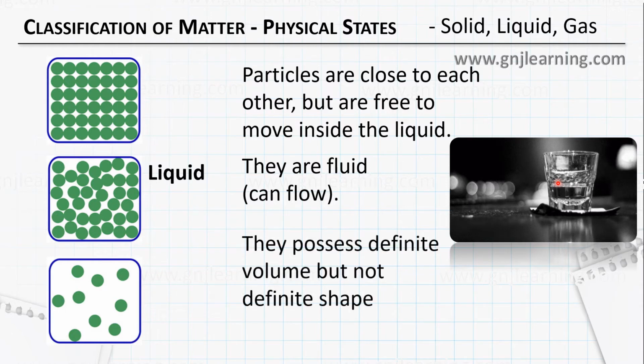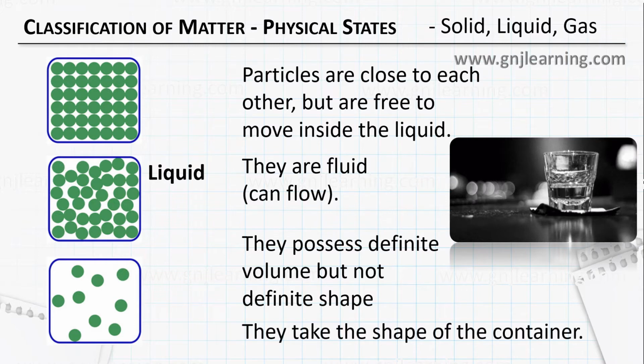So because of this, they possess a definite volume but do not have a definite shape. They have a definite volume. So if the temperature is constant, the volume of the liquid that is contained is a constant, whereas it does not have a shape. So what is the shape? It will take the shape of the container. Liquid will take the shape of the container.